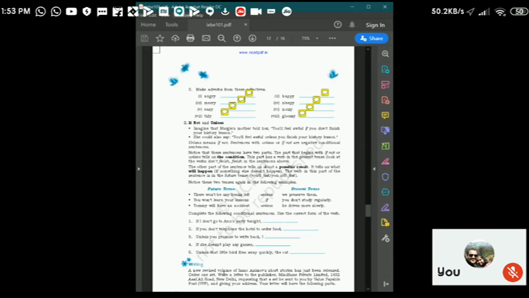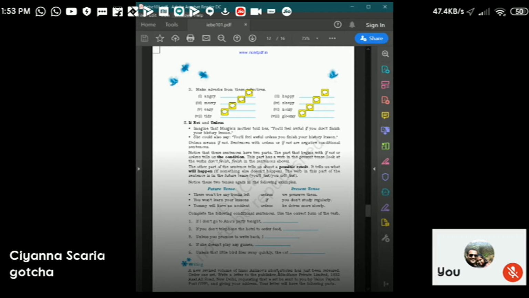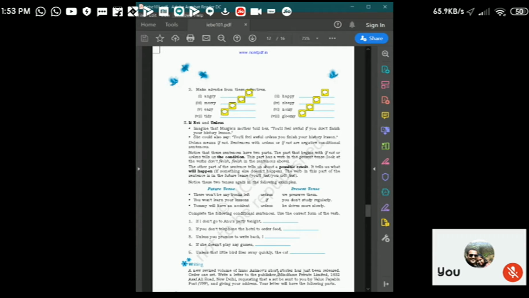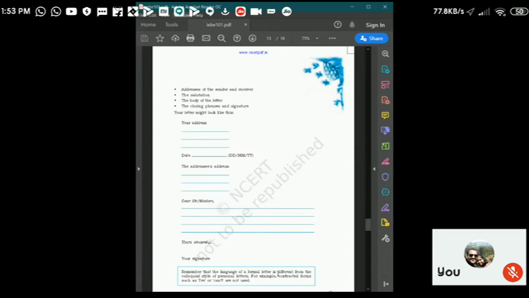Okay, over here it is not being given. Only the receiver's address is given over here. So you're writing to the publisher, Mindframe Private Limited, 1632 Asaf Ali. The address is given over there, but your address is not given. It says your address.